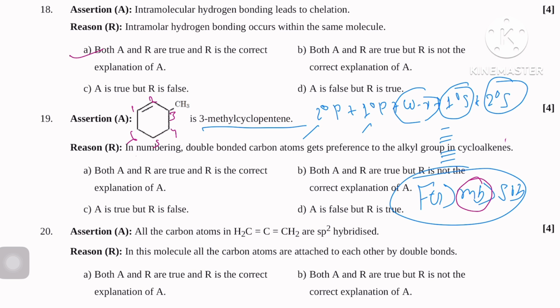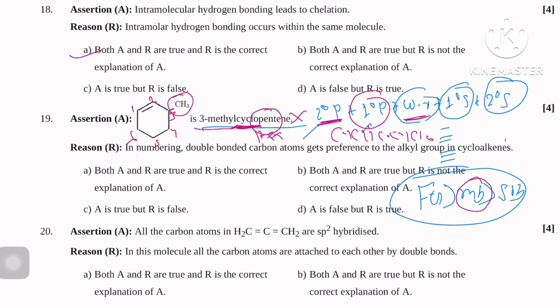Here the third position has a methyl, so 3-methyl, the secondary prefix. After that the primary prefix: if cyclic then we use cyclo, if bicyclic bicyclo, spiro. After that the word root: for 6 carbons we write hex, but here pent is written, so this is incorrect.